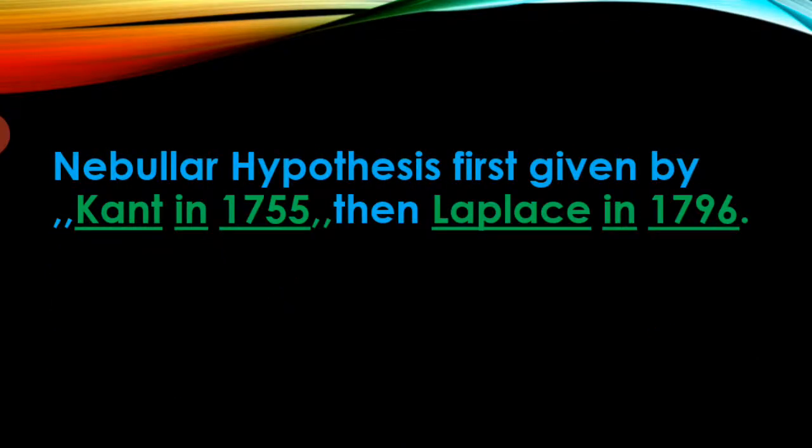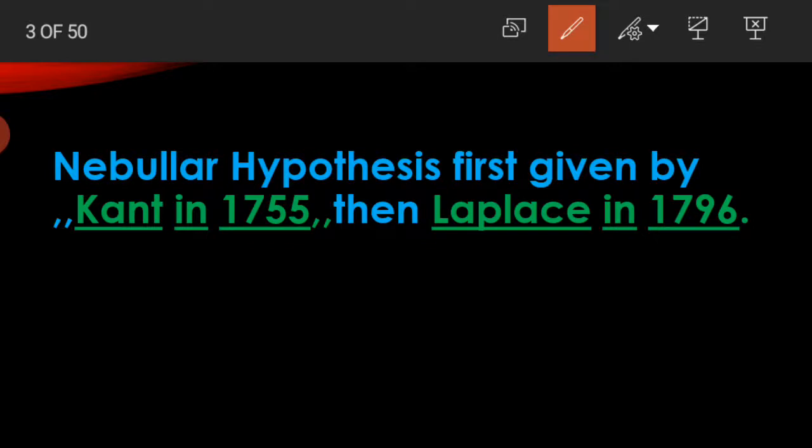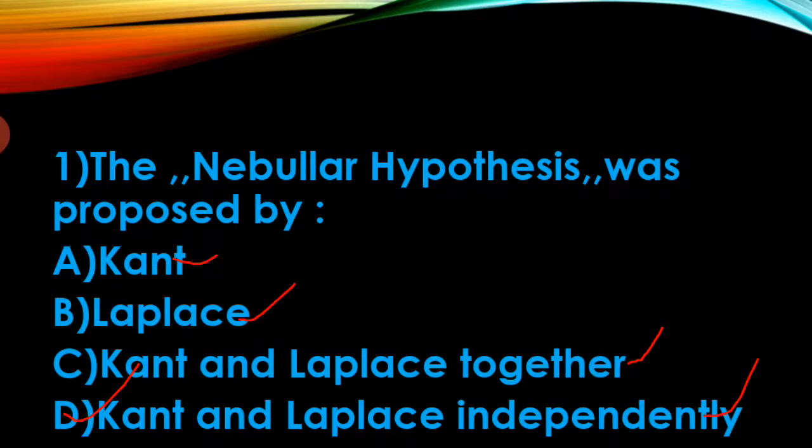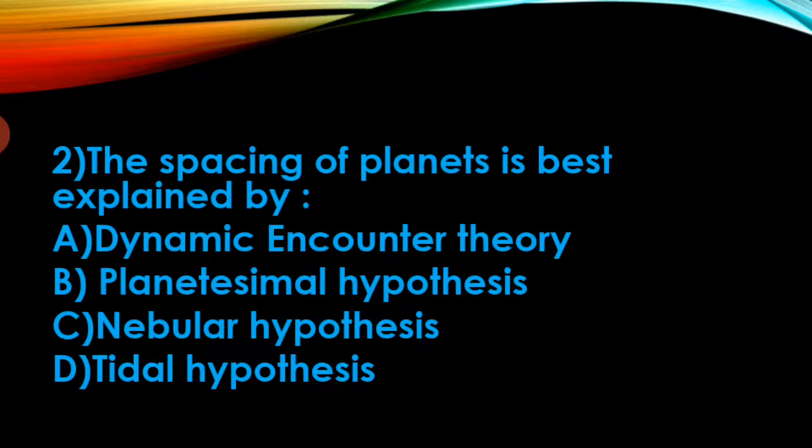Why? Because the nebular hypothesis was first given by Kant in 1755 and then by Laplace in 1796. So they proposed it independently, not together. Okay, so the first one is clear.